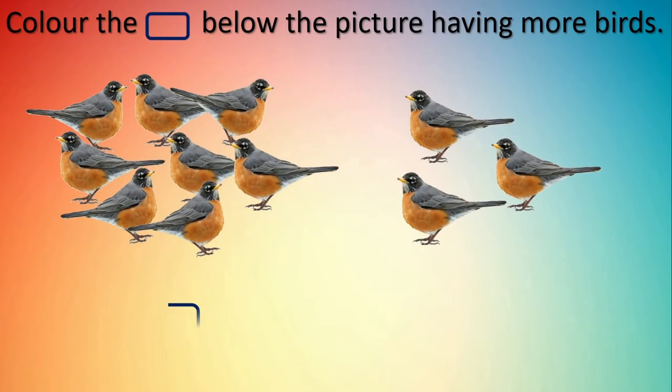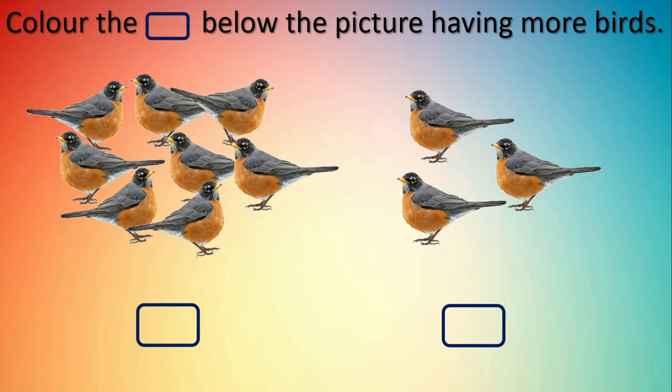Next, wow, here we can see birds. Right? Again, color the box below the picture having more birds. More, बहुत सारे, ज़्यादा. Okay. Now, in the first group, there are more birds.